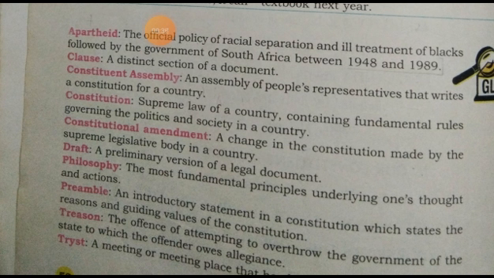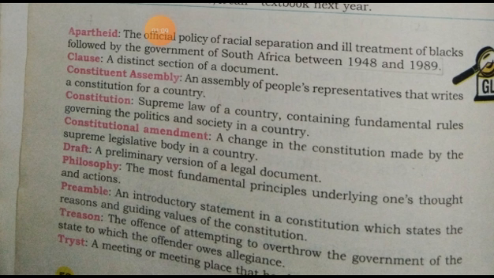Okay, so apartheid, actually this is not in your syllabus. It is reduced for this year, but still, apartheid is the official word for the racial separation and ill treatment of the blacks by the government of South Africa between 1948 and 1989.